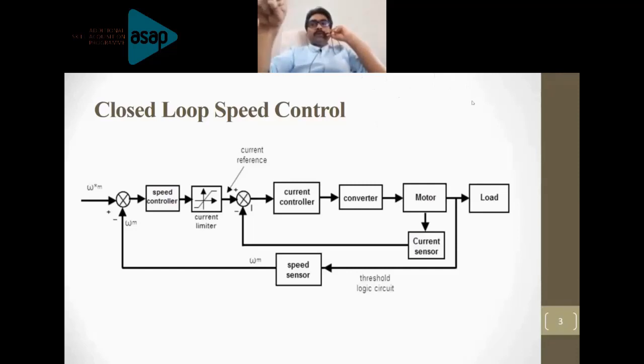Now you need the motor current in order to find the error in the current, because the current reference is generated with the help of the speed value.